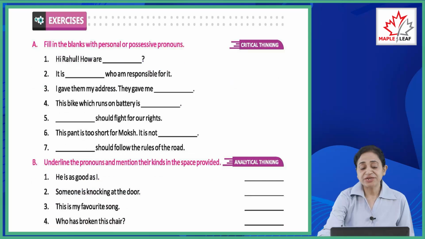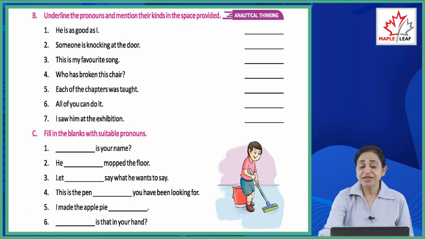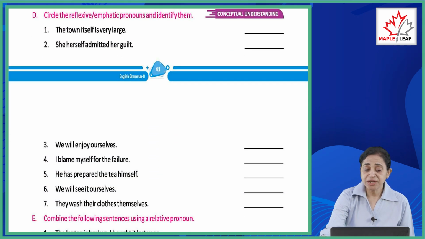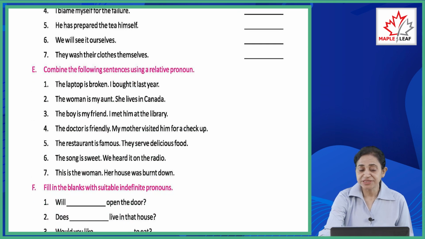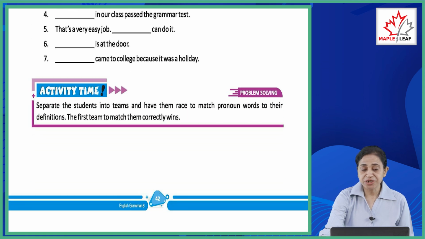Right? So based on that कुछ exercises हैं. Fill in the blanks with personal or possessive pronouns. Underline the pronouns and mention their kinds in the space provided. Fill in the blanks with suitable pronouns and in D part circle the reflexive emphatic pronouns and identify them. Combine the following sentences using a relative pronoun and fill in the blanks with suitable indefinite pronouns.